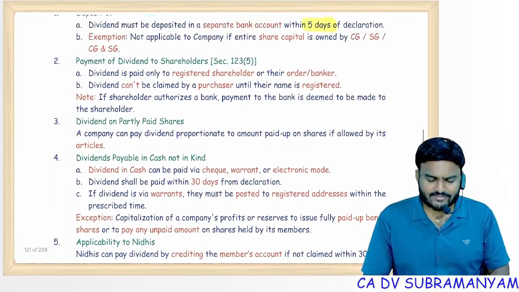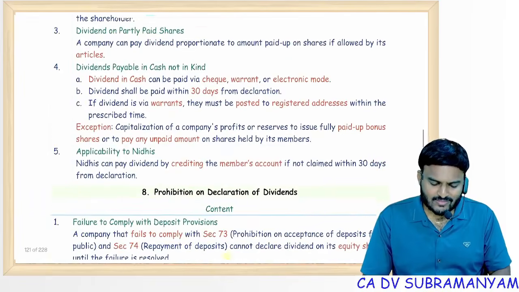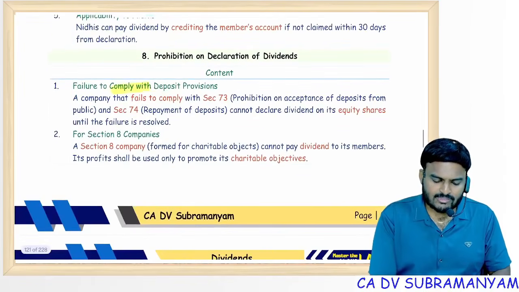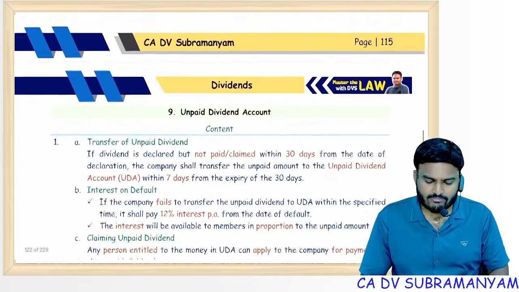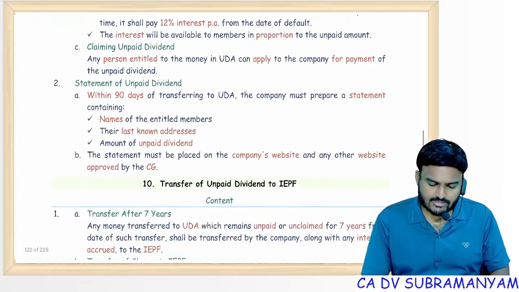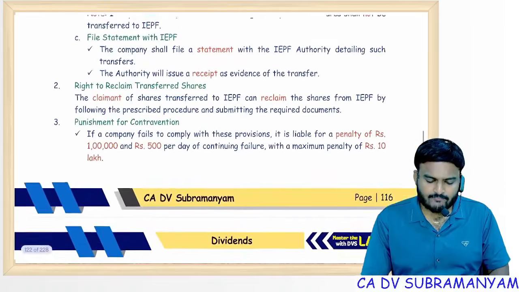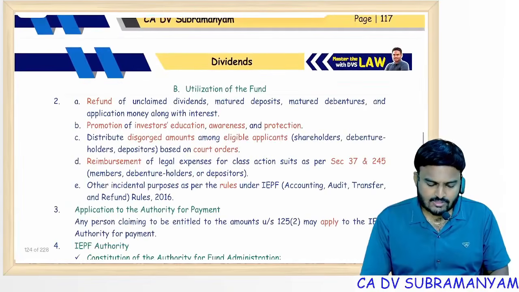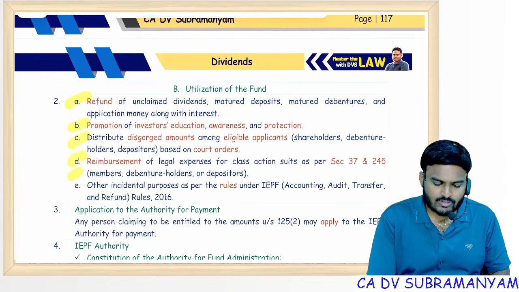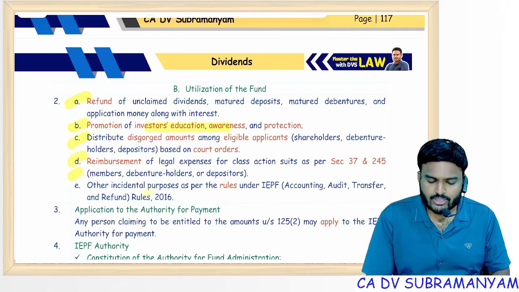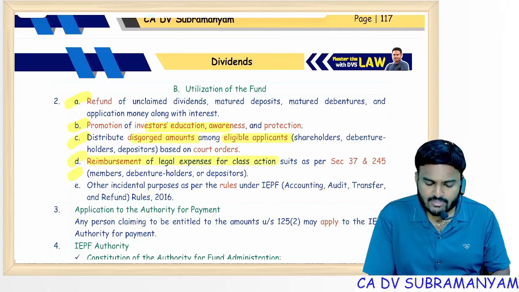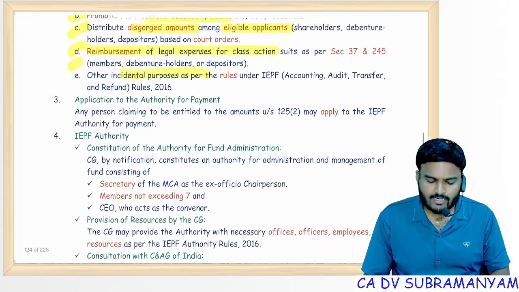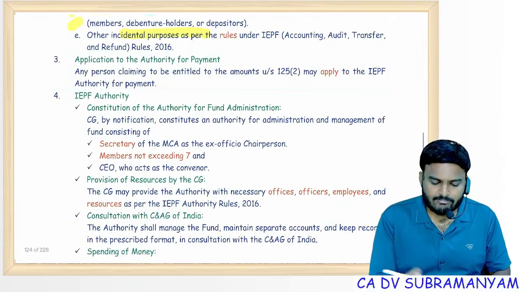Directly transfer to government. Okay, 2 companies are prohibited, I told you, section 8 and section 73. Unpaid dividends, yes, covered. IEPF credits, IEPF debits. So these amounts are debited to the IEPF account: refund, promotion of investor education, awareness, protection, distributing discharged amounts among the eligible applicants, reimbursement of legal expenses for class action suits, other incidental purposes. And IEPF is administered by the IEPF authority.